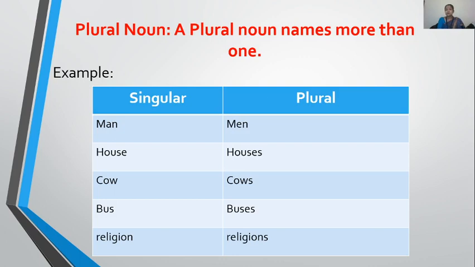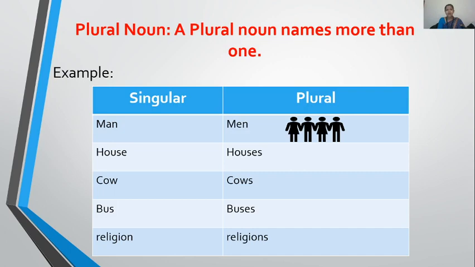Pay attention. This is a common mistake most of the children make. Man means one, singular. And when we say men, men means many, not one. Man means one man, but when I say men, it means there are more than one. Clear? So learn this word right now. What is the plural of man?